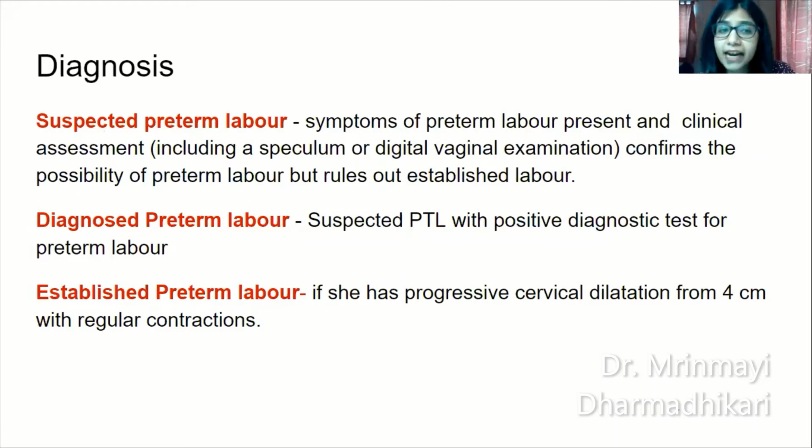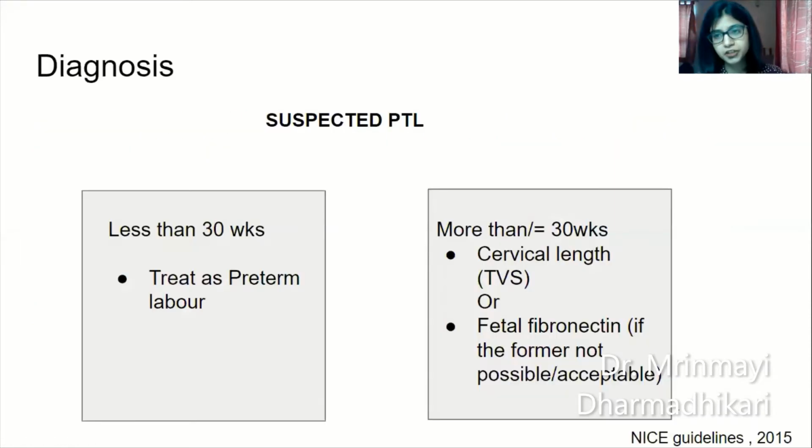Diagnosed preterm labor: suspected preterm labor with a positive diagnostic test for preterm labor is called diagnosed preterm labor. So what are the diagnostic tests? We'll be seeing these diagnostic tests. Established preterm labor: cervical dilatation of more than 4 centimeters with regular uterine contractions is established preterm labor, right? So a patient comes to you, she has given you a history of abdominal pain, you have done a clinical assessment, a per abdominal, per vaginal examination, you have come to the diagnosis of suspected preterm labor. What do you do next?